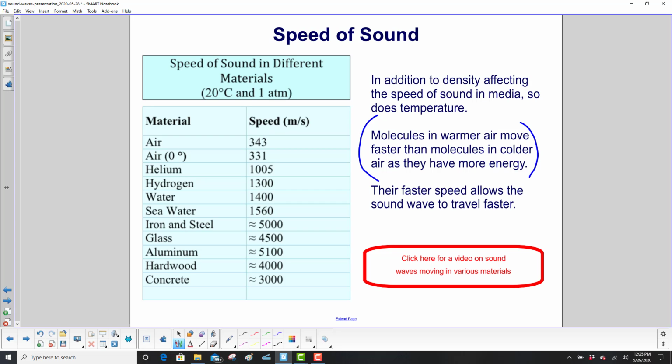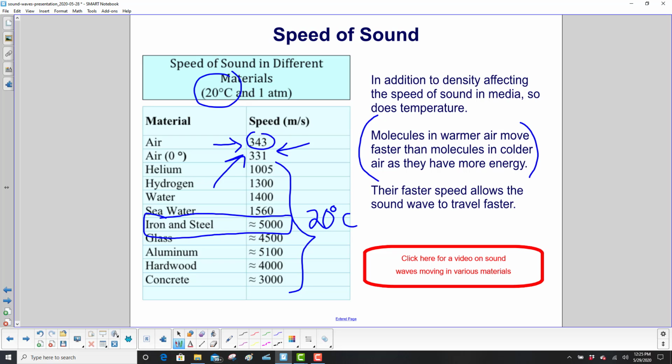And how does that work on the graph here? This is a chart for all the materials at 20 degrees Celsius. These were all at 20 degrees Celsius. But they have the one reading here for cold air at 331 meters per second. Now, cold air is denser than warm air, so by the logic on the previous slide, the sound should move quicker through cold air. But the temperature is more impactful than the density in this case. So warm air, we've got sound moving at 343, cold air 331. Look how fast it moves in iron and steel, 5,000 meters per second.